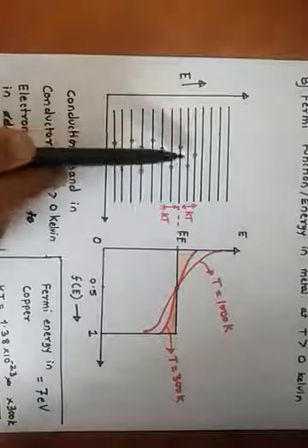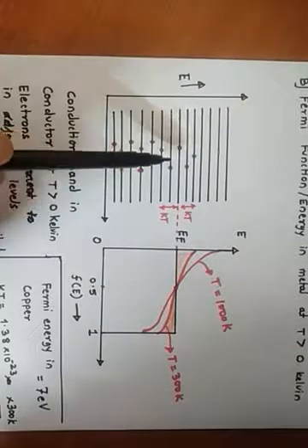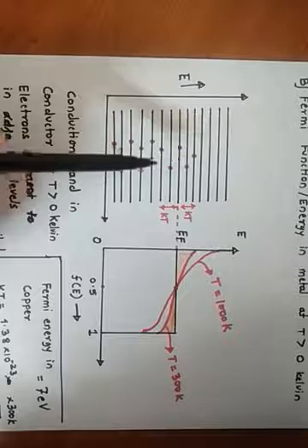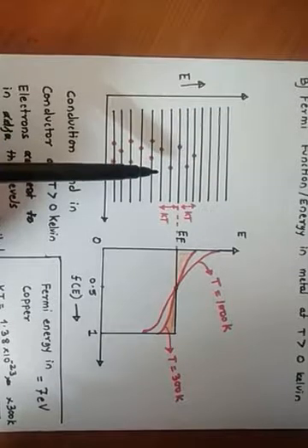So the electrons in the metal will gain thermal energy, and because of this thermal energy they will get excited to a higher energy level. But which electrons will go to the excited energy level? That is the question.